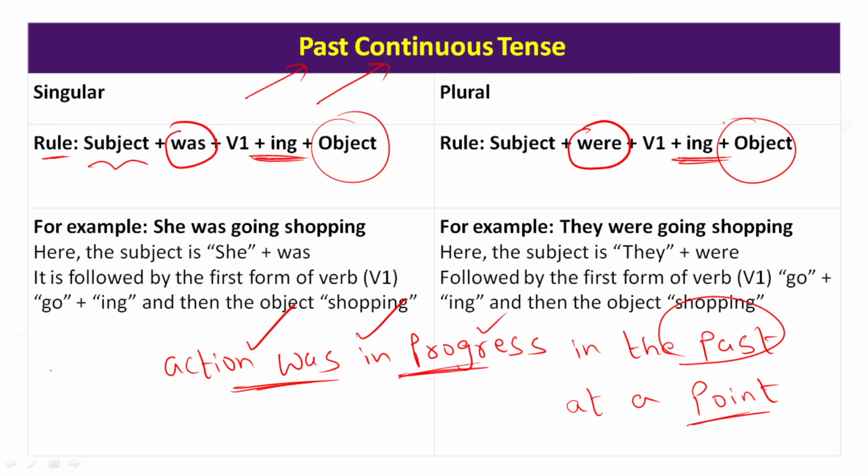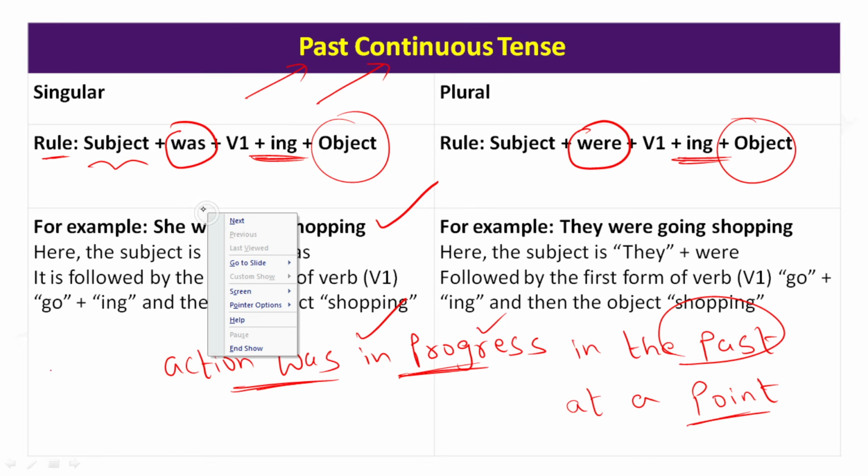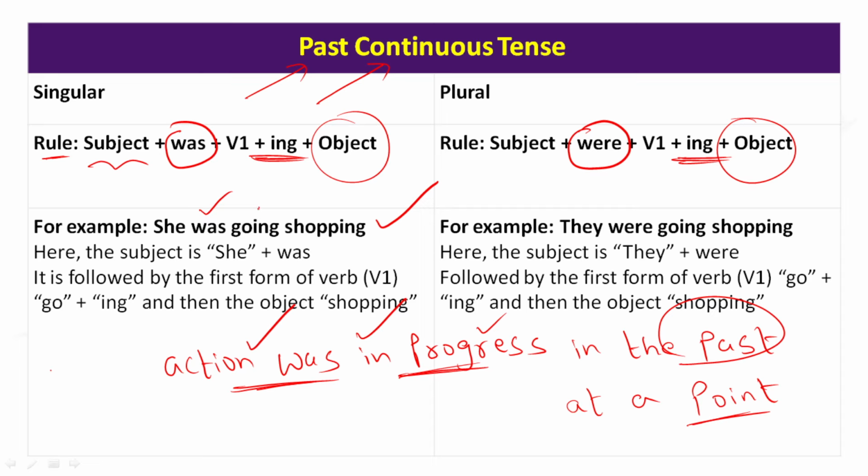But to understand it in a better way, I'll give you one example. See, she was going shopping. If you see this example, the tense is already in past tense. But we use the ing form because in the past, at a particular point, she was actually doing some action. That is, she was going. Similarly, when we talk about an action like they were going shopping, here also we use they and we use were. And again we use going. If you observe here, she takes was and they takes were.